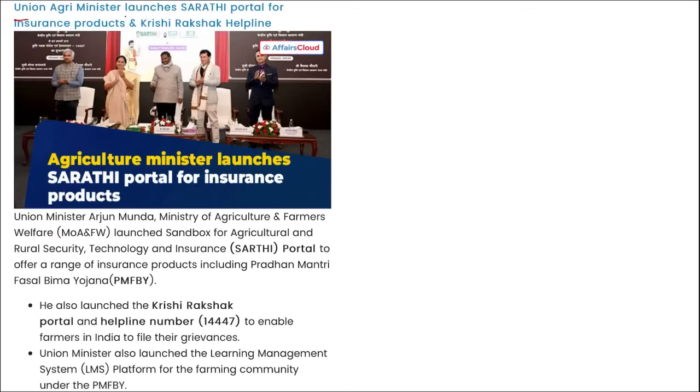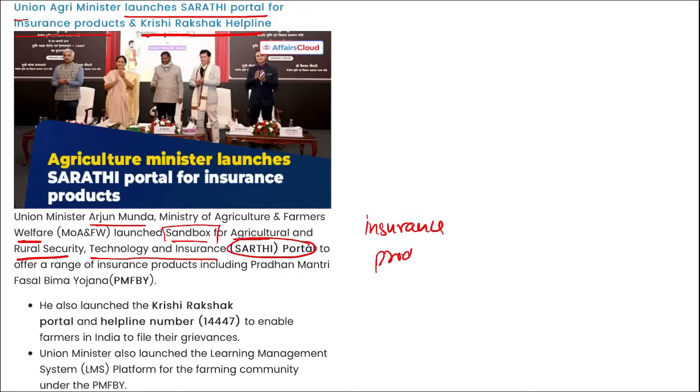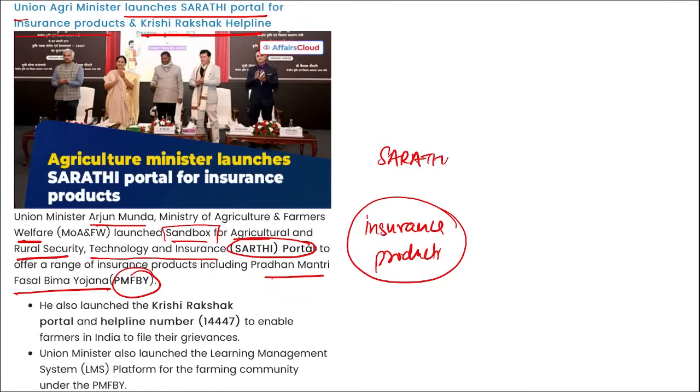Next is Union Agriculture Minister launched Sarathi portal for insurance product and Krishi Rakshak helpline. I repeat, Arjun Munda, who is our Union Minister of Agriculture and Farmers Welfare, has launched Sandbox for Agriculture and Rural Security Technology Insurance, that is Sarathi portal, that will offer a various range of insurance products. Insurance products that will include Pradhan Mantri Fasal Bima Yojana, right? So this Sarathi portal, what is it? It is to offer insurance products to the farmers, and this will also include your Pradhan Mantri Fasal Bima Yojana. Mark this. This was your first thing.